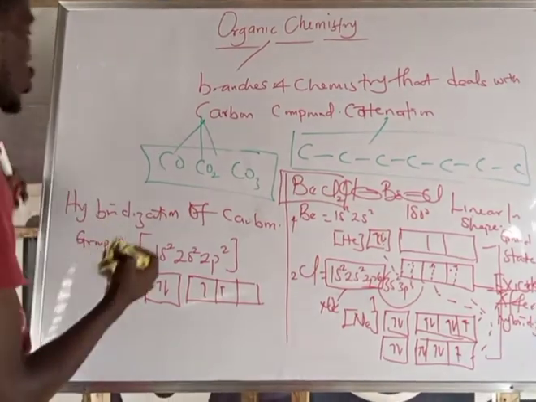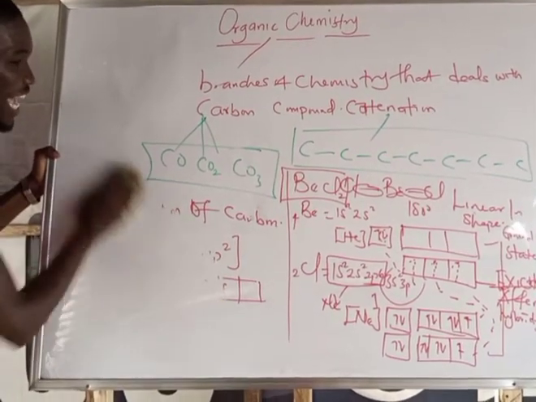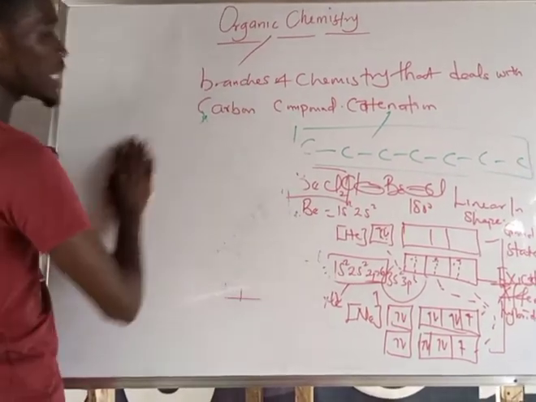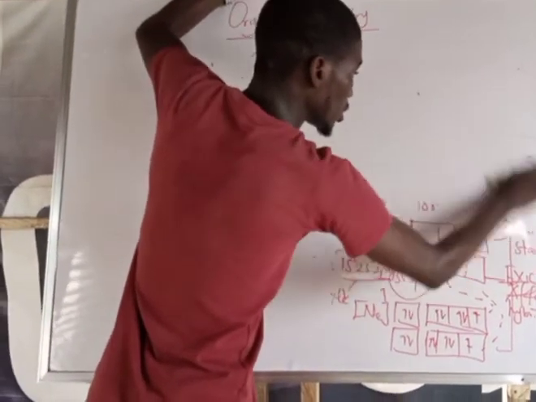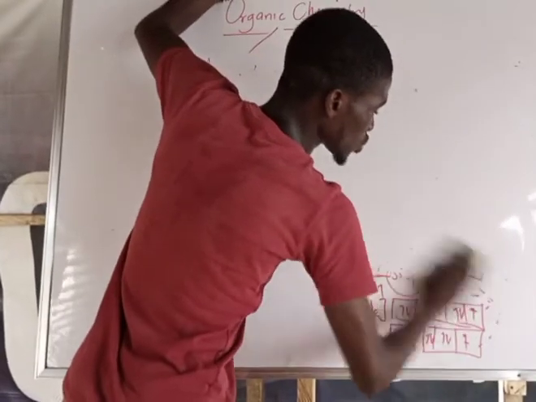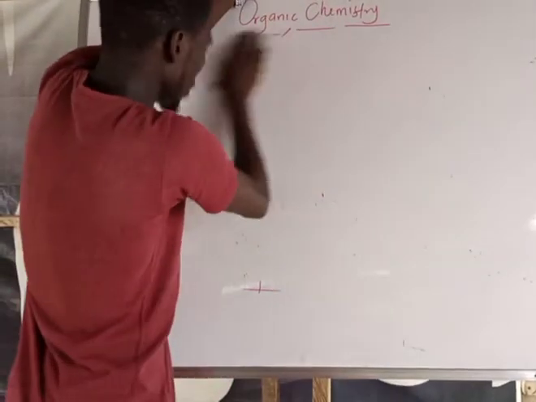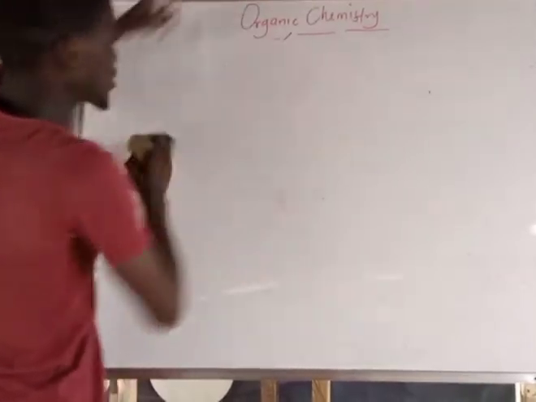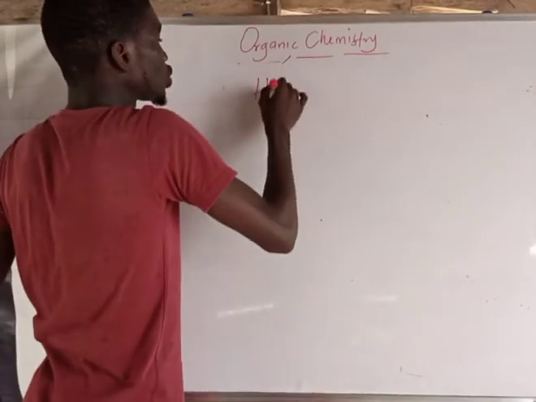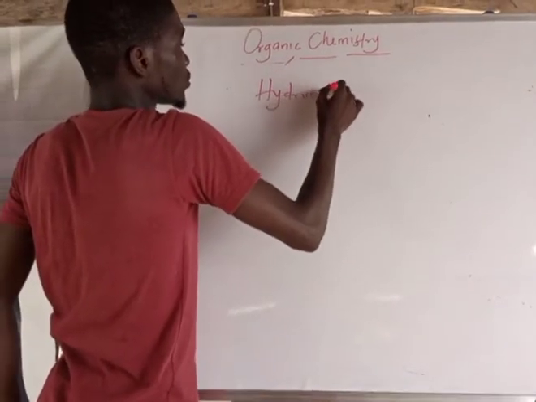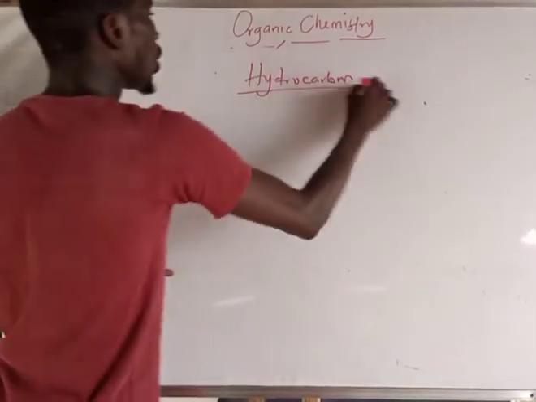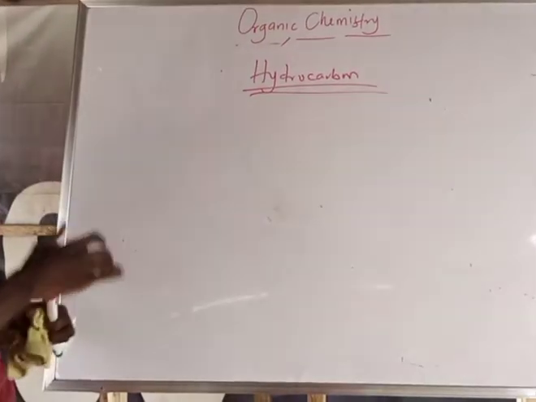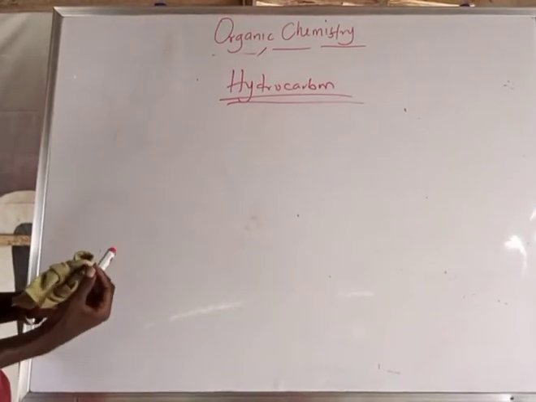So now let's go back to what we mean by hybridization. Under this hybridization, we talk about the categories. We move to the groups of hybridization. Then we start with what we mean by alkane. So now, listen class. We have hydrocarbon. What is the meaning of hydrocarbon? Don't forget that word from hydro and carbon.